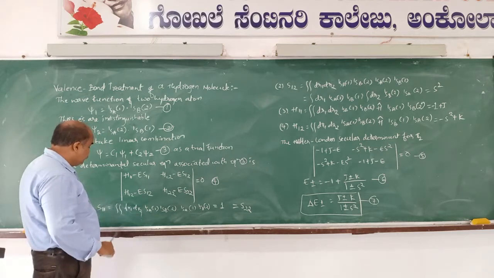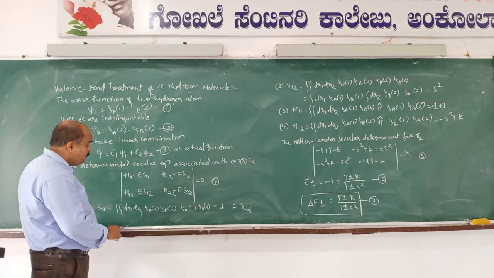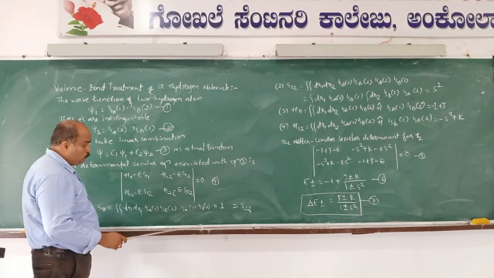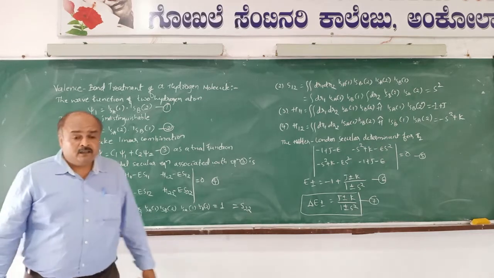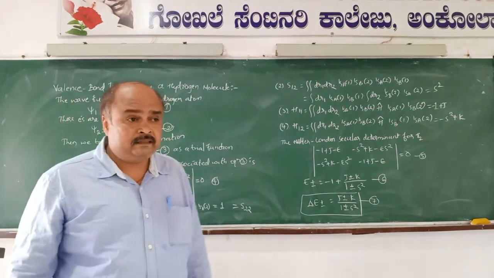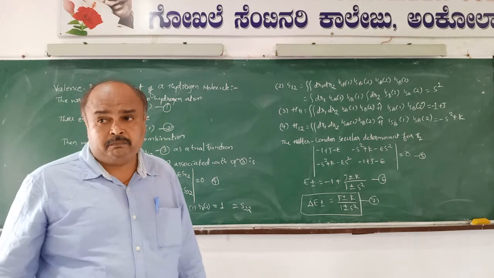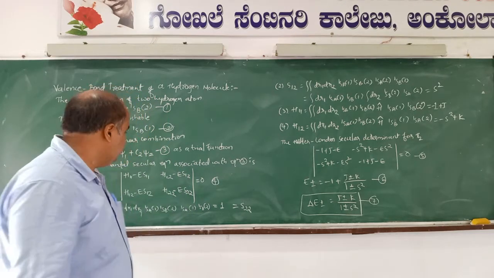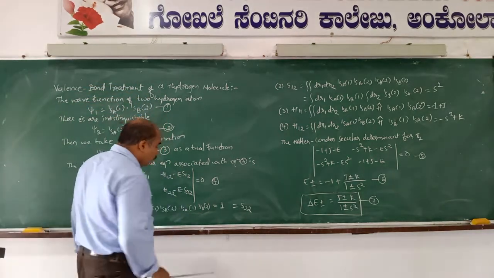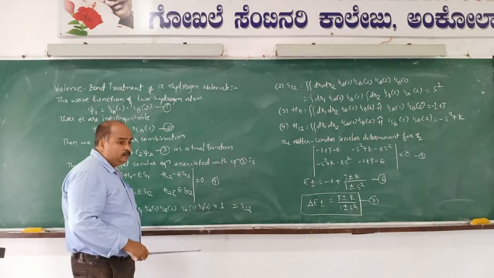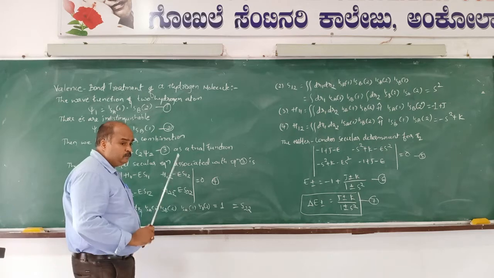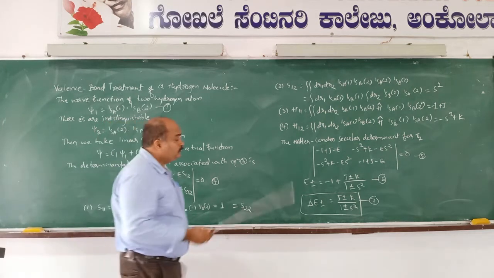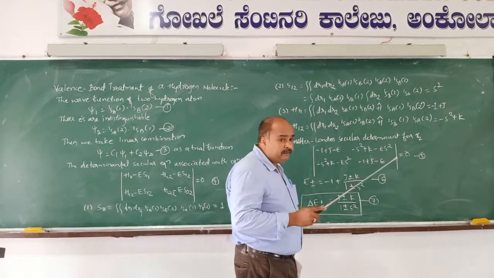That means it is a double integration of psi1 into psi1 dr1 dr2. This must equal 1, because these orbitals are normalized to 1. That is why S11 and S22 equal 1. Only if normalized are these elements equal to 1. Then go for S12, which is the overlap integral.